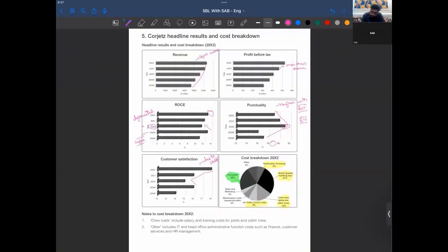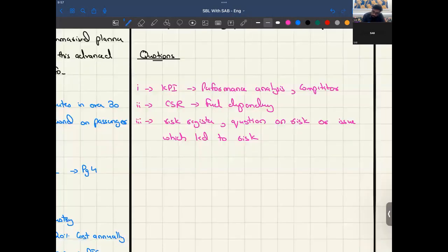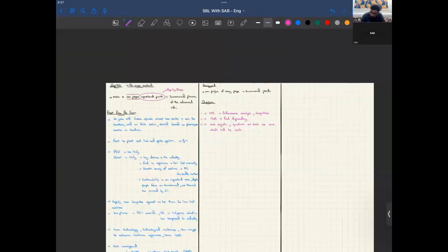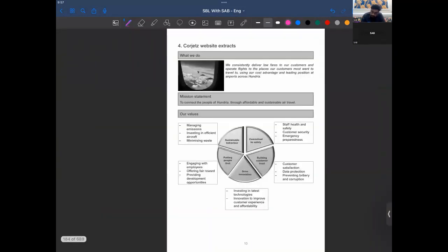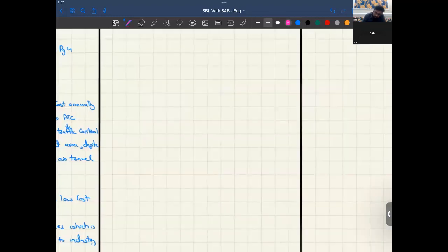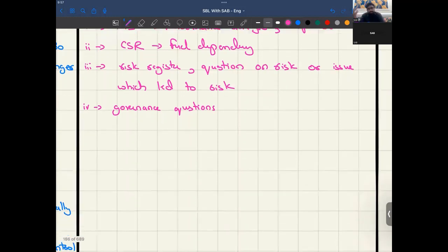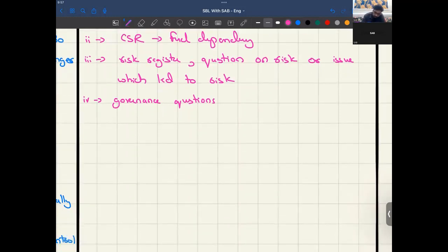So the numbers are here, right? They have given you many numbers, so they could ask you the performance here, right? The governance question, yeah, that's for sure, right? The governance question could be asked here, right? Because they've given you the data. Now these are the data which can predict some questions.